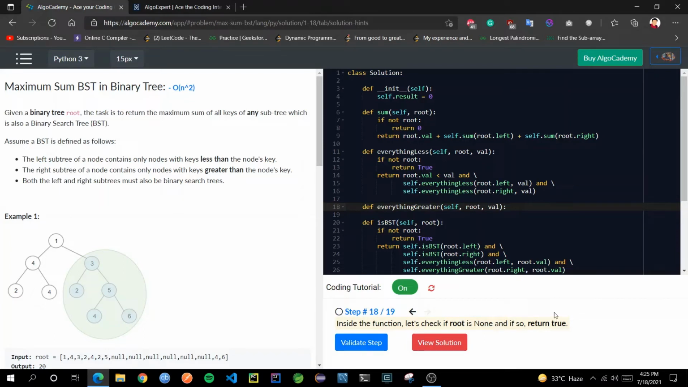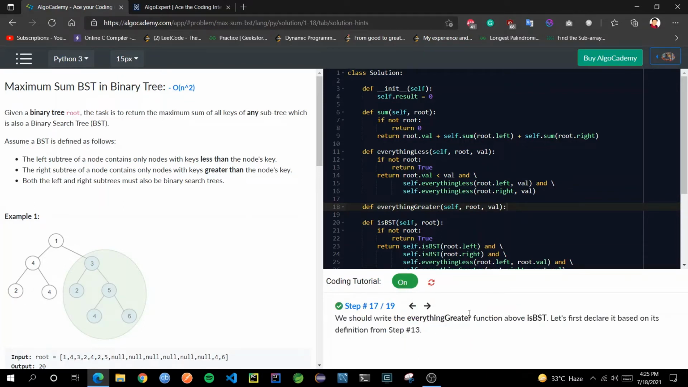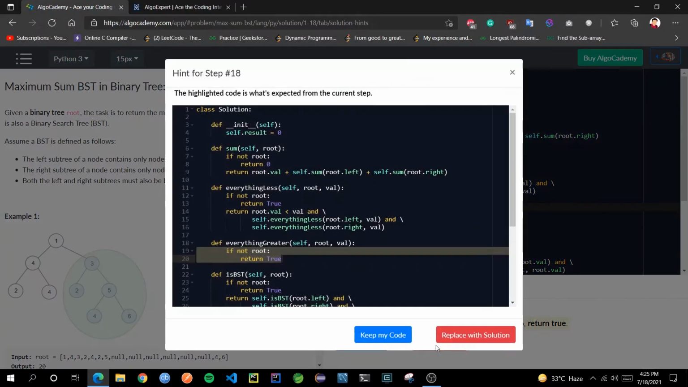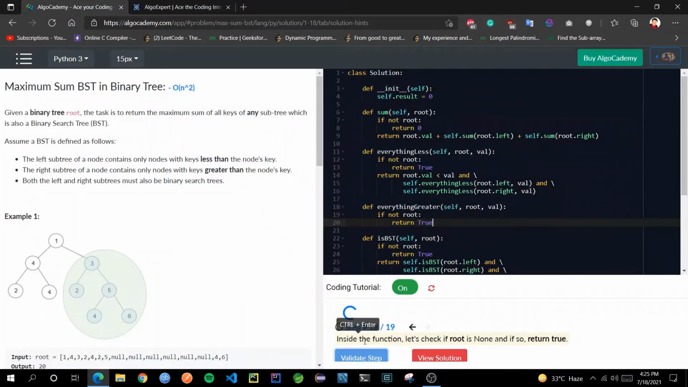One more thing I would like to mention over here: if I want to go back to any previous step and do it once again, we can do that also. Here we can also see all the steps which are already verified, with a tick mark. There is only one step left to be done. So we can just go here, replace with solution, and validate.